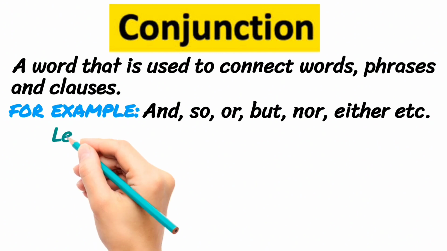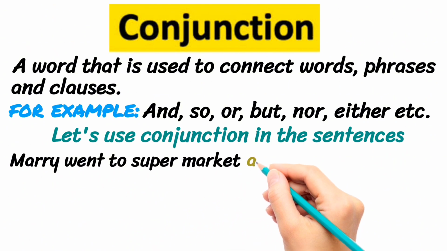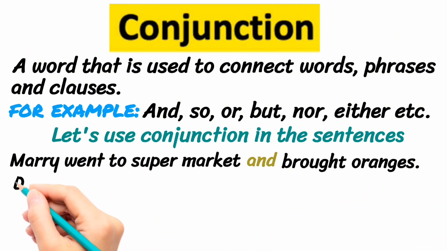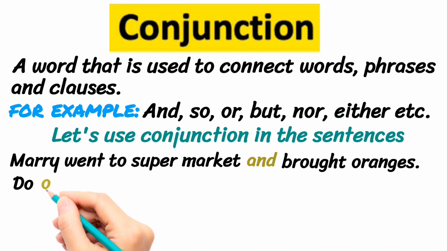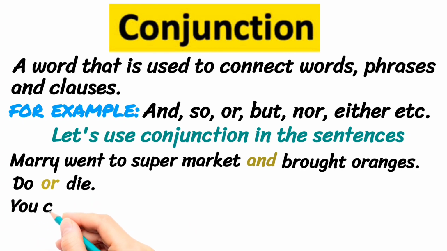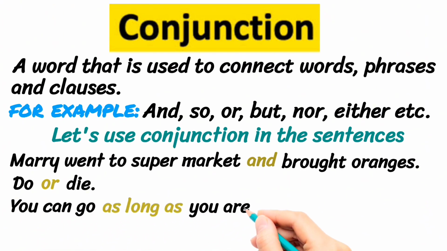Let's use conjunction in the sentences. Mary went to supermarket and brought oranges. In this sentence, and is conjunction. Do or die. In this sentence, or is conjunction. You can go as long as you are good. In this sentence, as long as is conjunction.